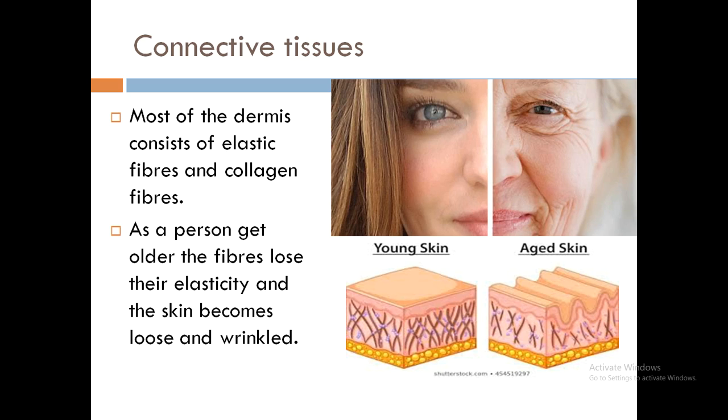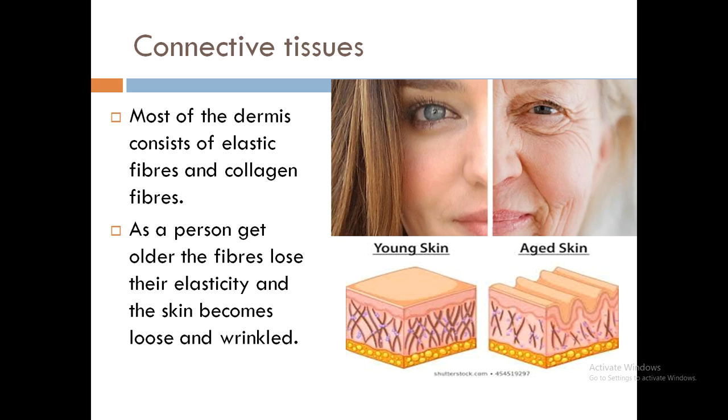Our skin is mostly formed of elastic fibers and collagen fibers. Collagen is a type of protein which is found in the skin. The tightness or tone of the skin is maintained by these fibers, elastic fibers and collagen fibers. So there is a process called aging in humans. Due to the aging process, the cells become loose and they lose their functionality.